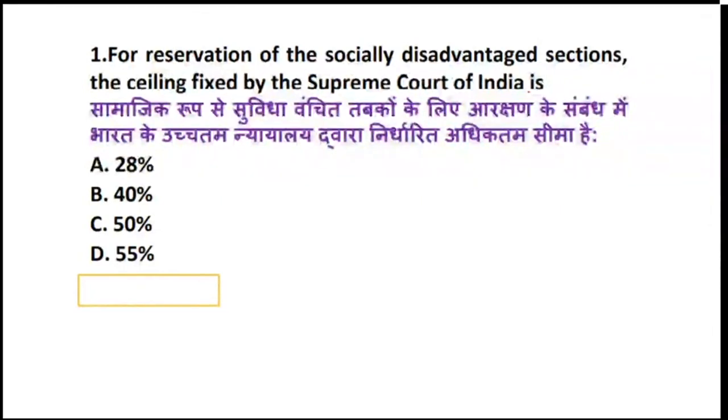I'll repeat the question once again. What is the ceiling fixed by the Supreme Court of India for reservation of socially disadvantaged sections? The options given below are 28%, 40%, 50% and 55%. In case this question is completely new for you, I'll help you to understand. The ceiling fixed is 50%. Now let's see a little bit of detail about this question.